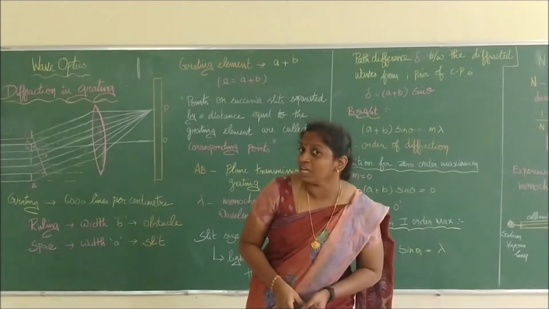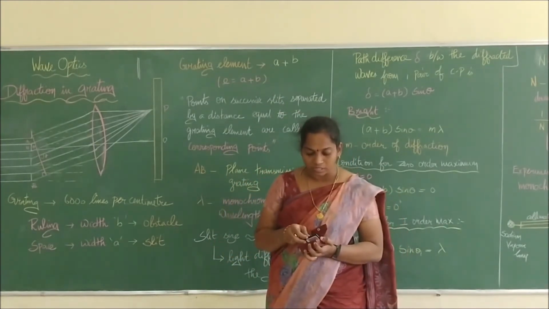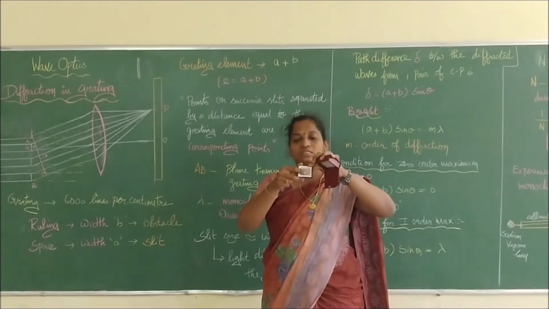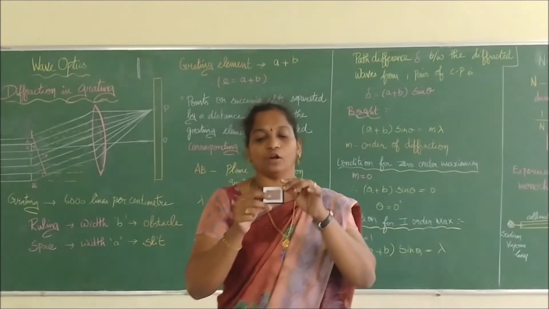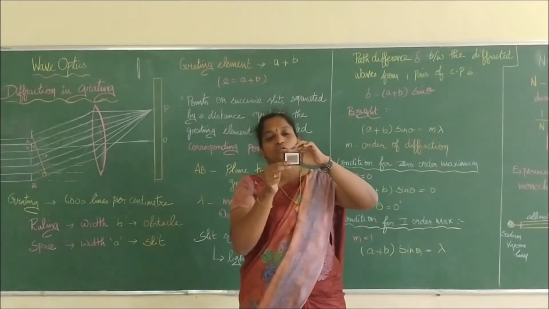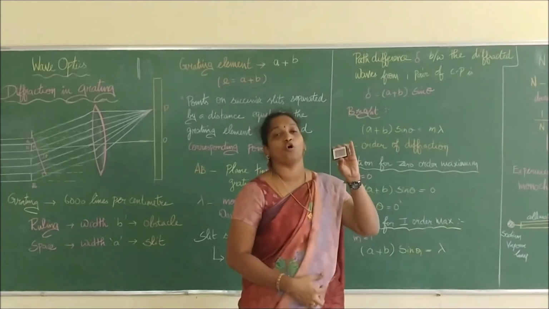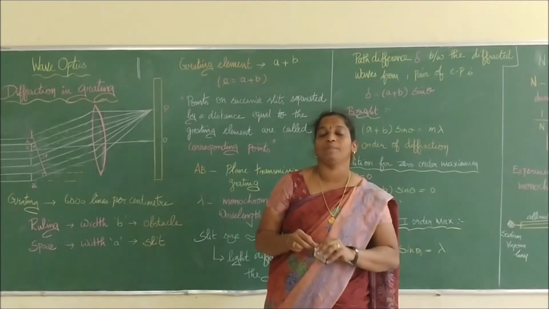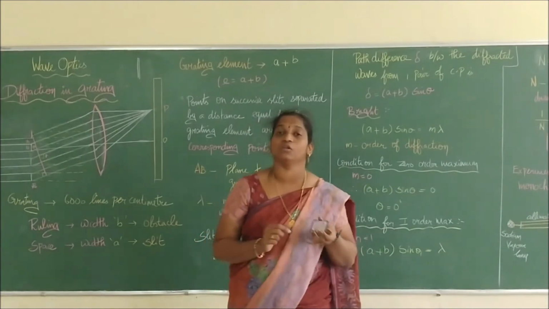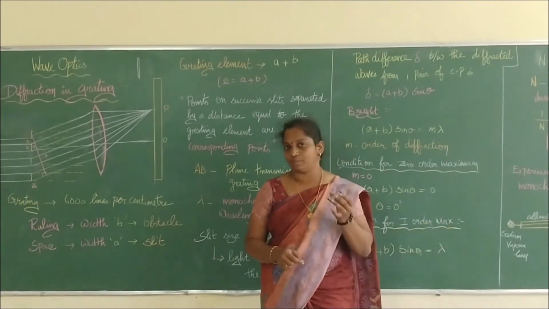So do you want to see the grating? Yes, I am going to show you the grating. So this is our grating, right? You can see this, right? This is the grating we are going to use in our practicals. This is a glass plate in which more than 6,000 lines have been drawn. This is the basic grating. With this grating, we will place it in a spectrometer in order to get a diffracted image. While studying the experiment, I will explain this clearly.